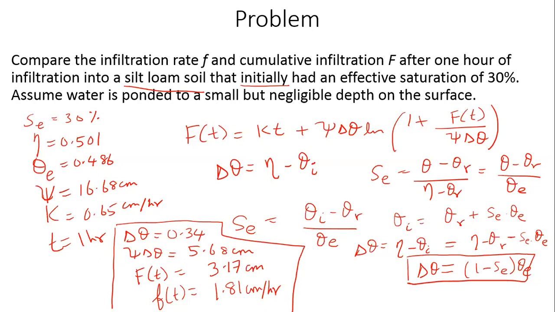That is the driving force behind the infiltration. So ponding just means water has started to stagnate at the land surface.